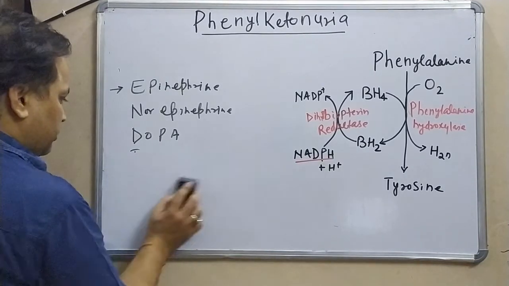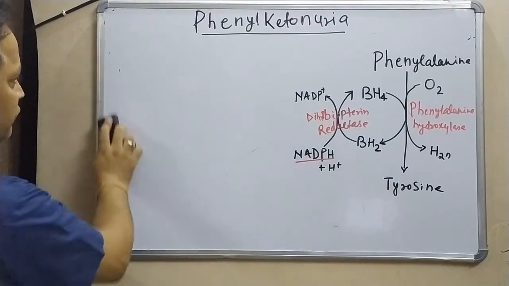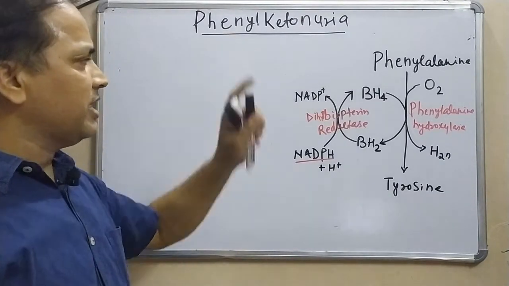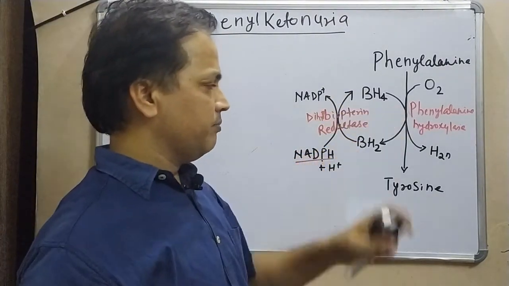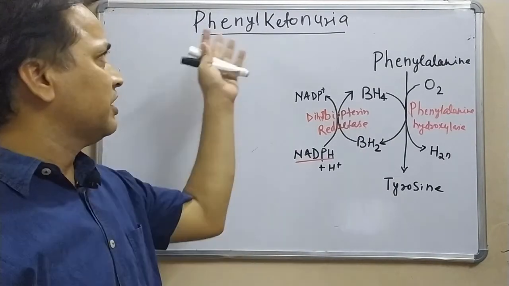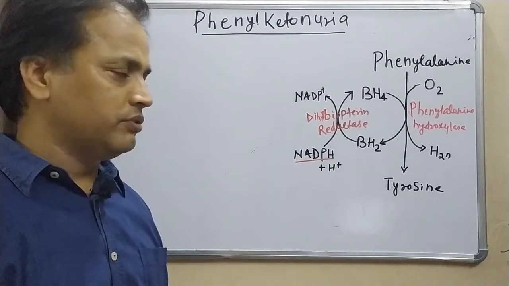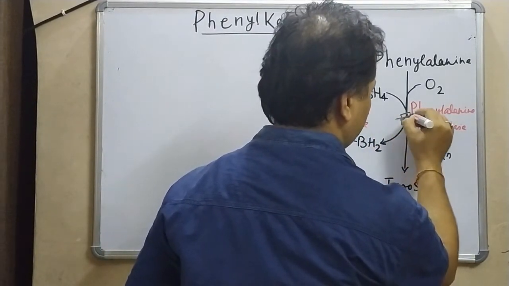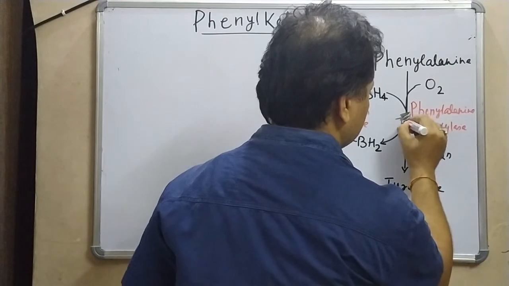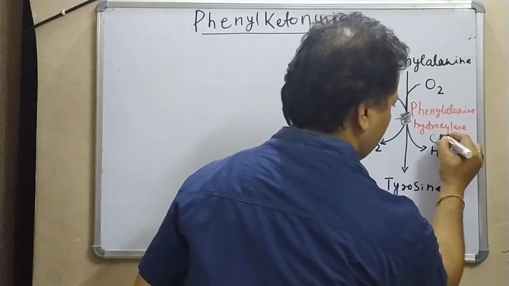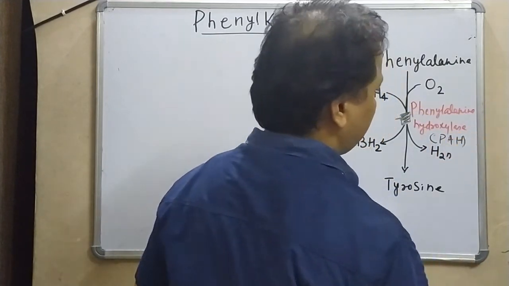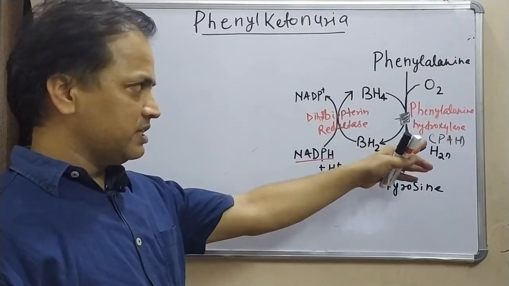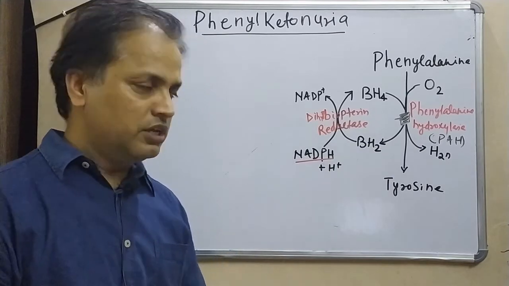Now, we have already seen how phenylalanine is converted into tyrosine. In phenylketonuria, or classical phenylketonuria, which was originally discovered, this is the enzyme which is defective.